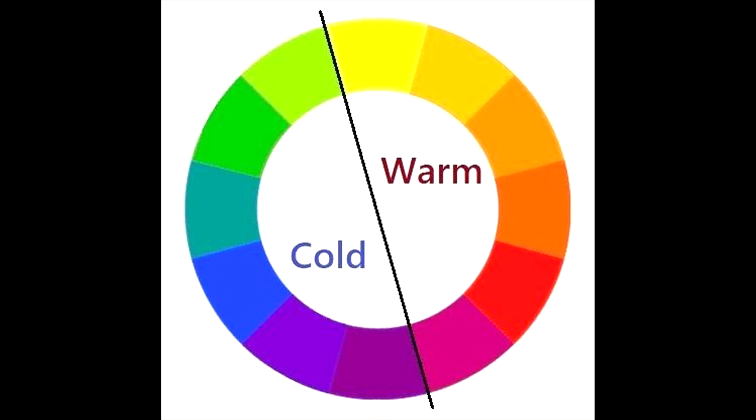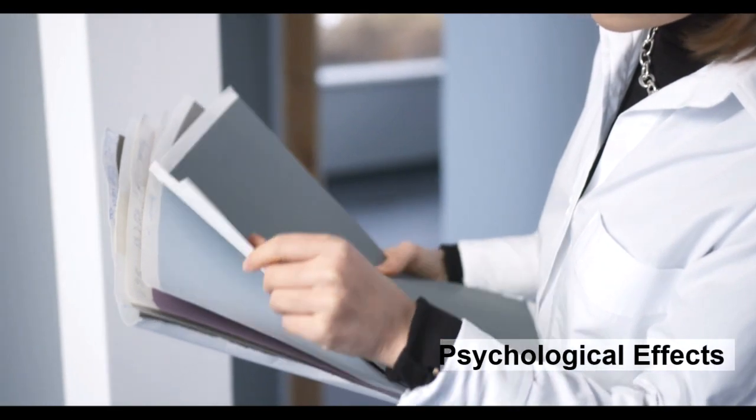3. Warm and cool colors. Colors can be categorized as warm or cool. Warm colors such as red, orange, and yellow create a sense of energy, excitement, and coziness. Cool colors such as blue, green, and purple evoke calmness, serenity, and a sense of spaciousness.